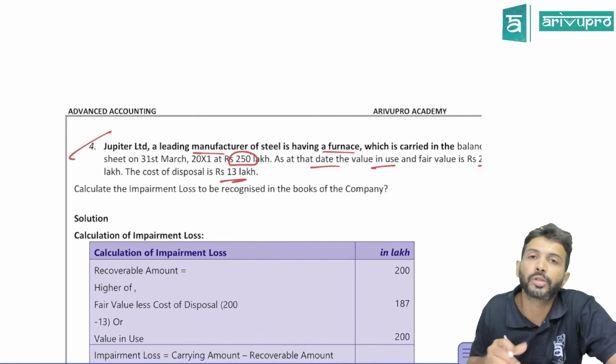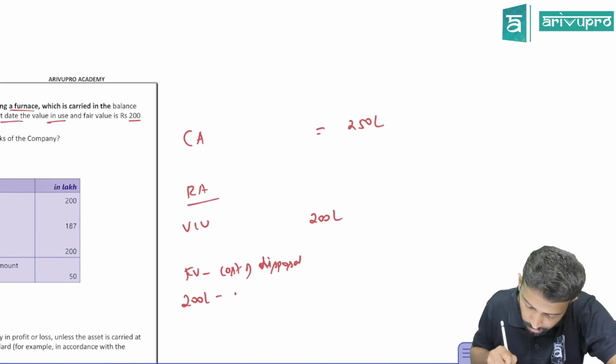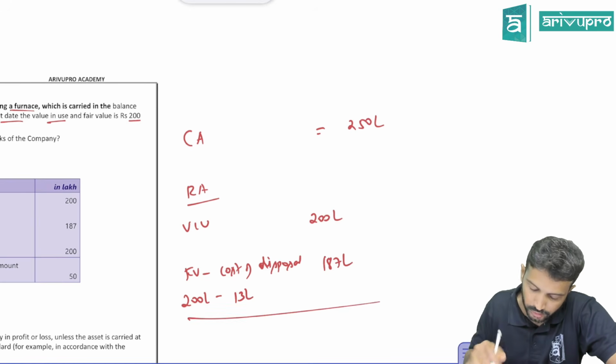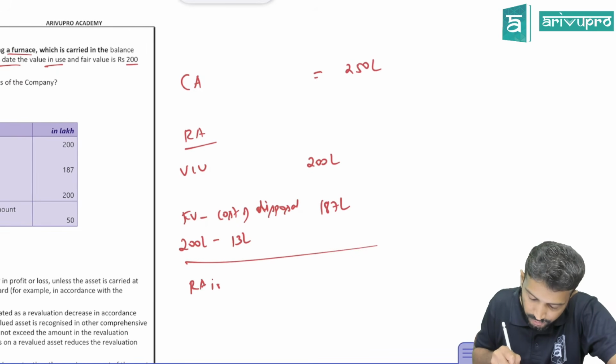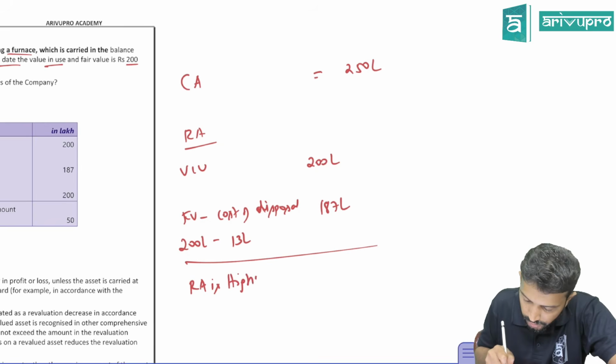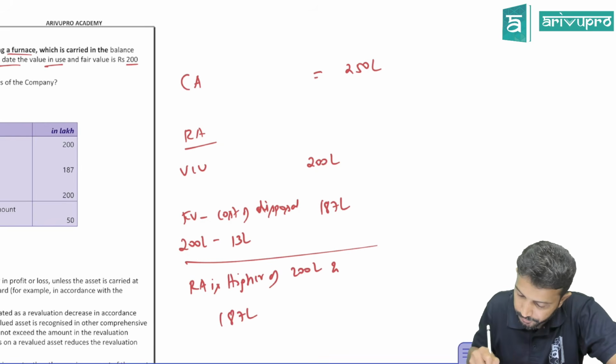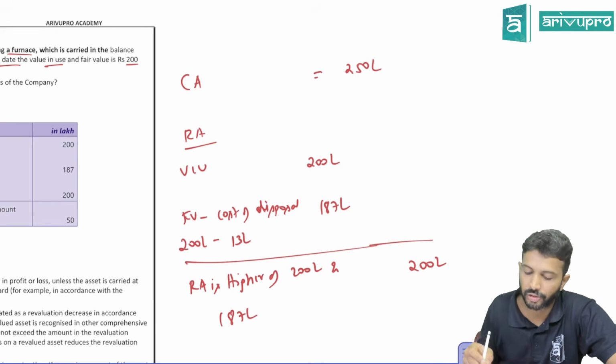And what is that cost of disposal? 13 lakh. So fair value less cost of disposal is 200 minus 13, which becomes 187 lakh. So what will be your recoverable amount? The recoverable amount is the higher of the two, the higher of 200 lakh and 187 lakh, which is 200 lakh. 200 lakh is your recoverable amount.